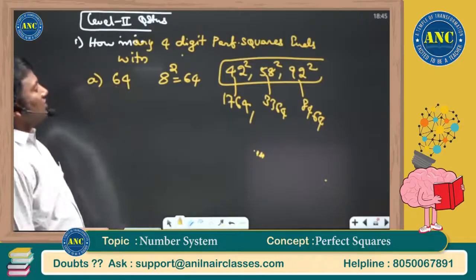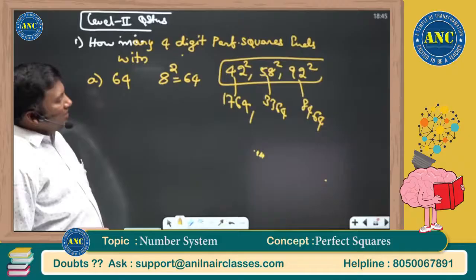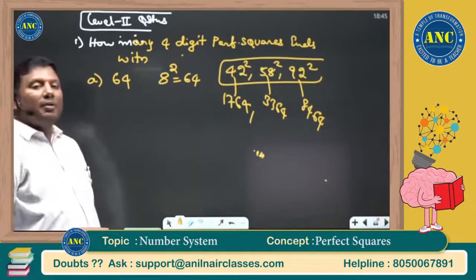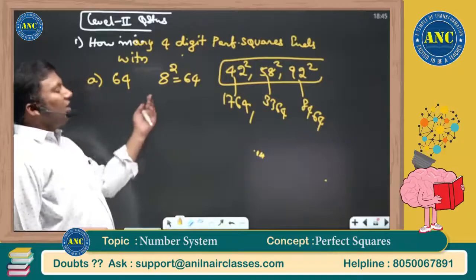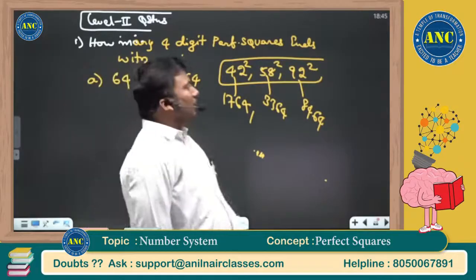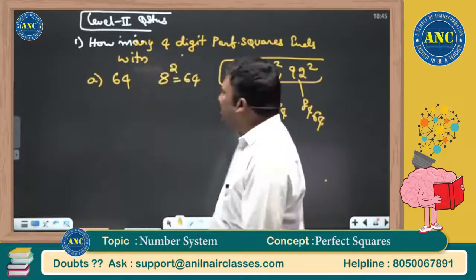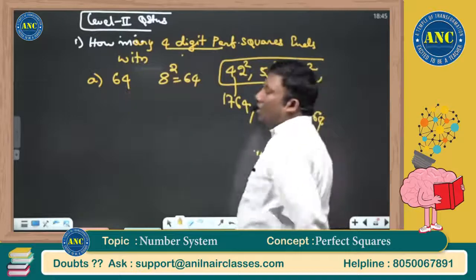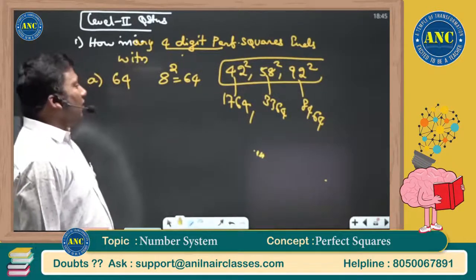8 square is 64. 50 minus 8 is 42 square. 50 plus 8 is 58 square. 100 minus 8 is 92 square. You might ask me, Anil sir, why have you not taken 100 plus 8 square? 100 plus 8 square is 108 square, which is 11664. The question is about a 4-digit number. Therefore, 3 values will satisfy.